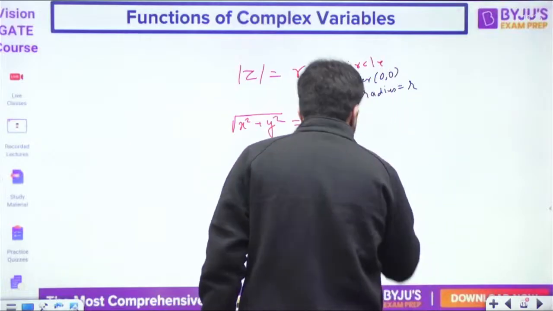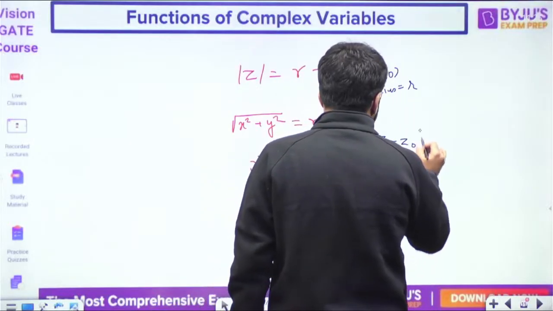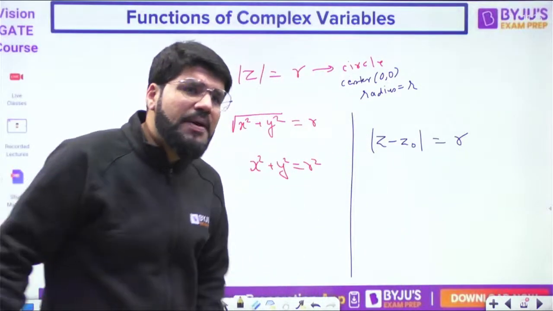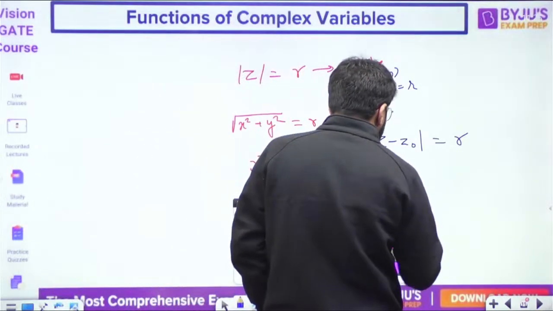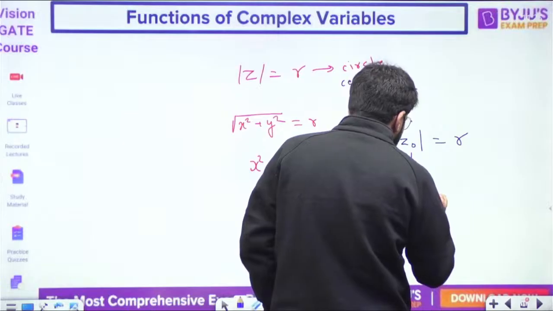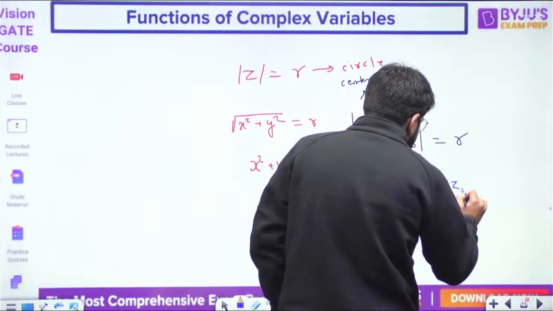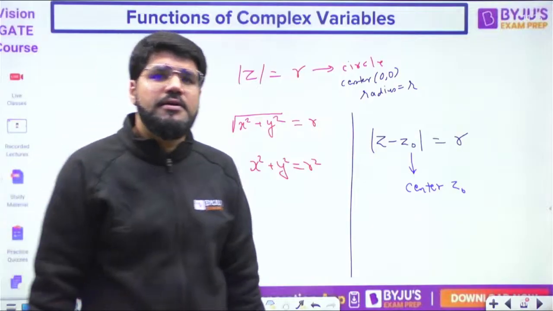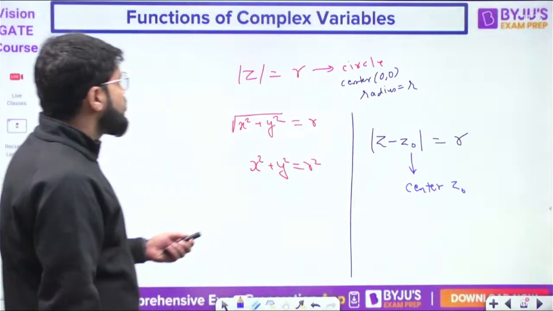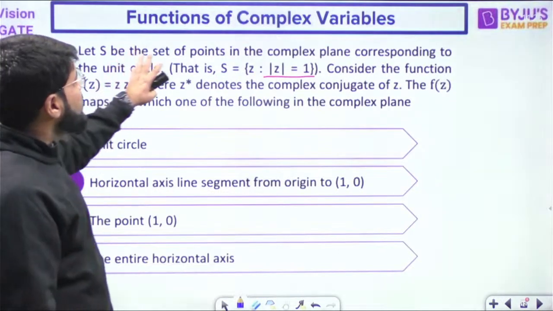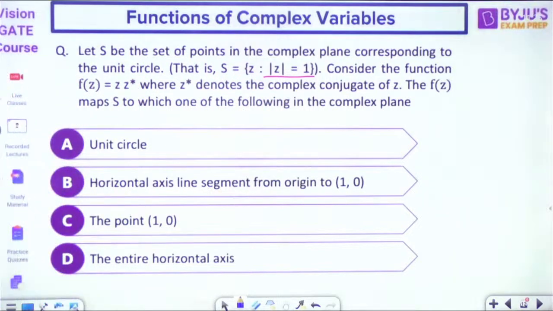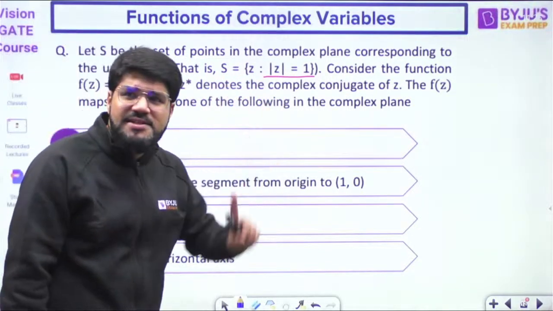On the other hand, if you take the equation of the form modulus of z minus z naught equal to r, that is the equation of a circle having the center at z naught. So these are basic parameters you must know. Now what does the question say? Let S be the set of points in the complex plane corresponding to the unit circle, that is mod z equal to 1. Unit circle means radius equal to 1.